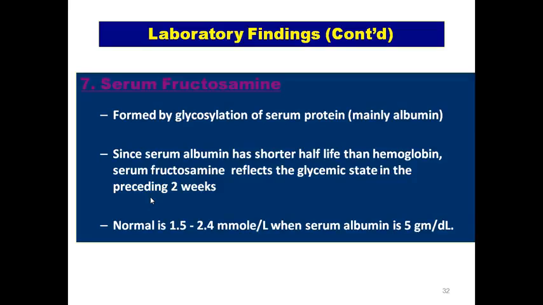So someone with anemia, iron deficiency anemia, will have low hemoglobin, so the HbA1c will not be accurate. Their fasting sugars will be high, but they will have a low HbA1c, and we will be misdirected that the patient doesn't have diabetes or his diabetes is controlled. In fact, the patient is having anemia. This can be iron deficiency anemia or thalassemia. So in such cases, serum fructosamine helps in follow-up of these patients.